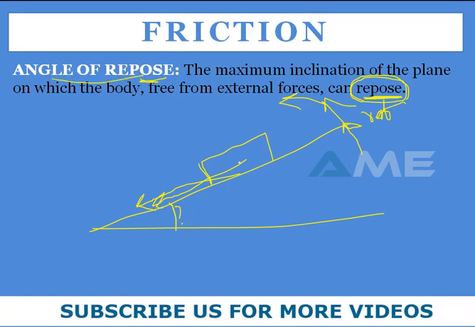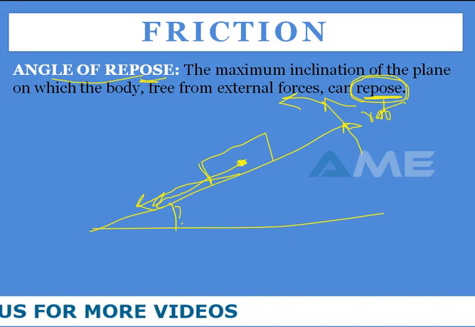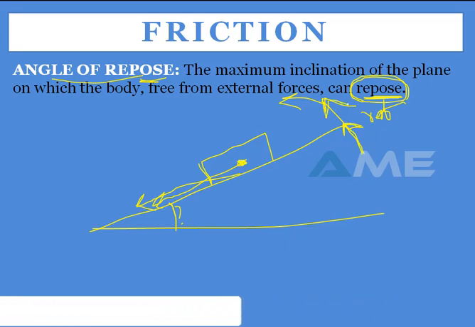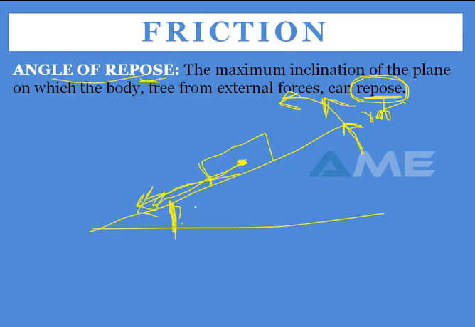That means the body is at rest, but when your angle of inclination goes on increasing, the point at which the body tends to slide downwards, that angle is the angle of repose. If the angle of inclination is alpha, and this alpha goes on increasing, at a certain point it will slide down.